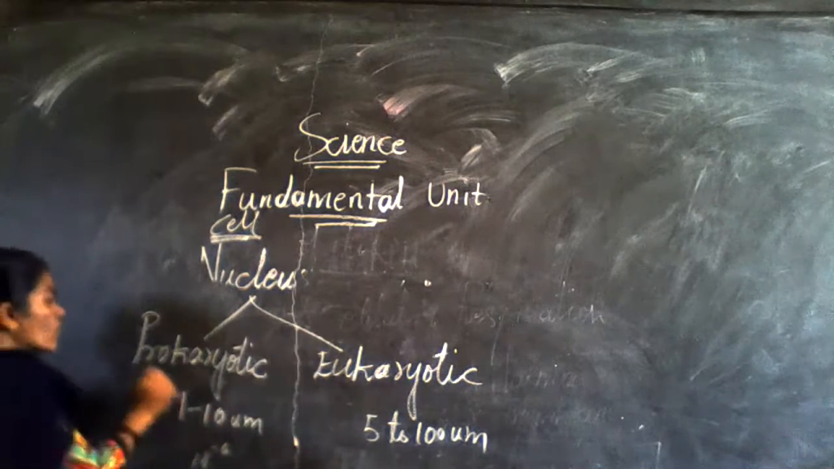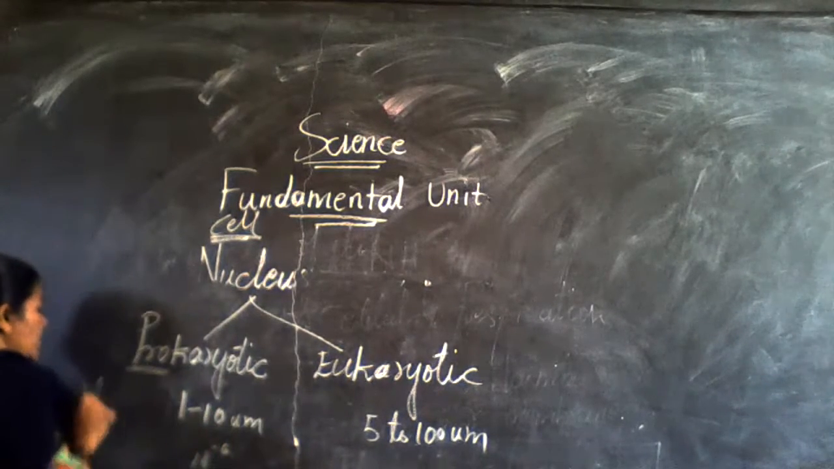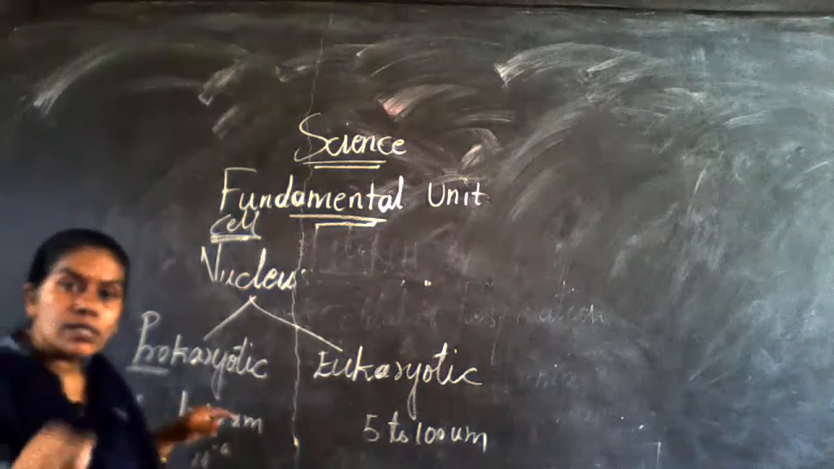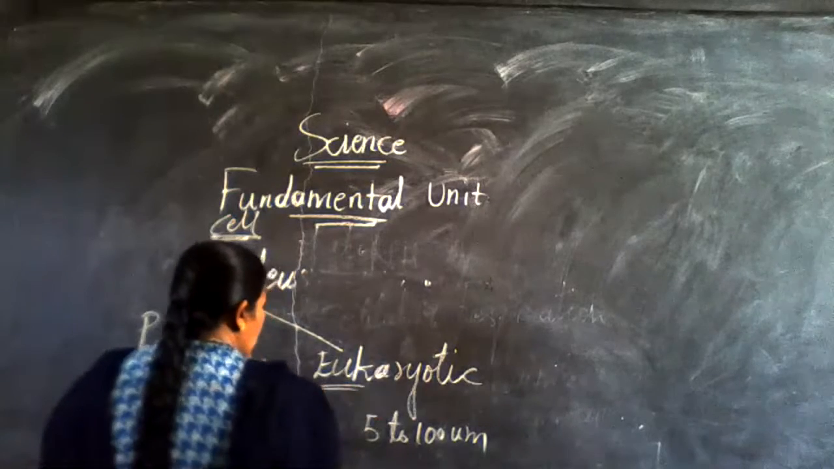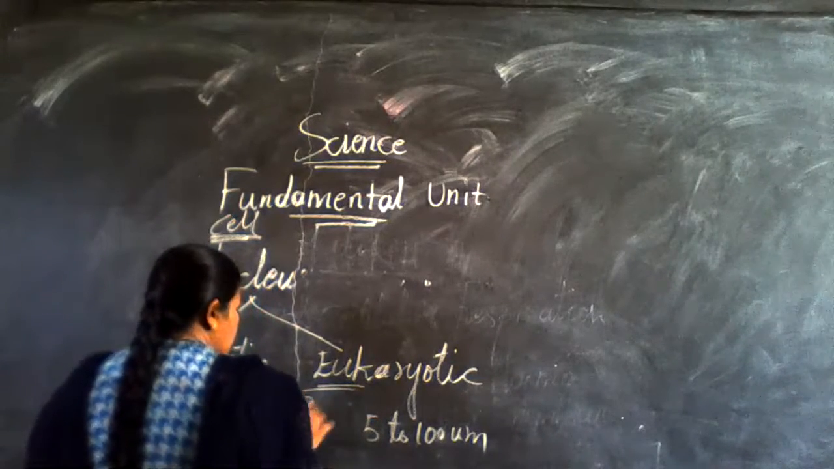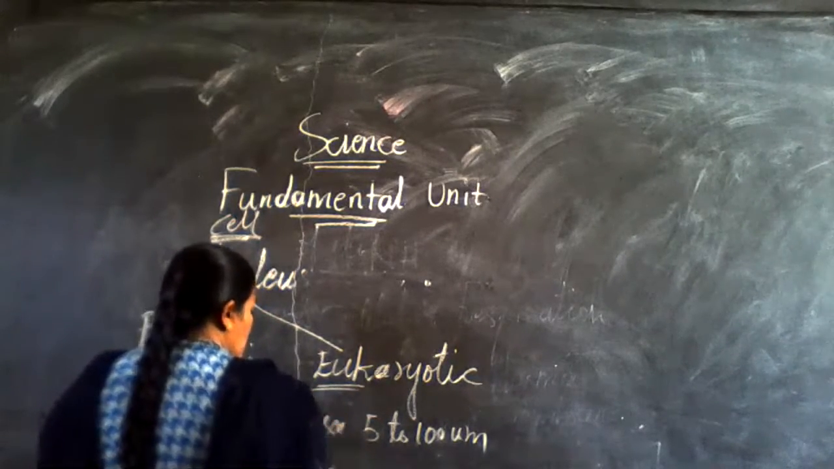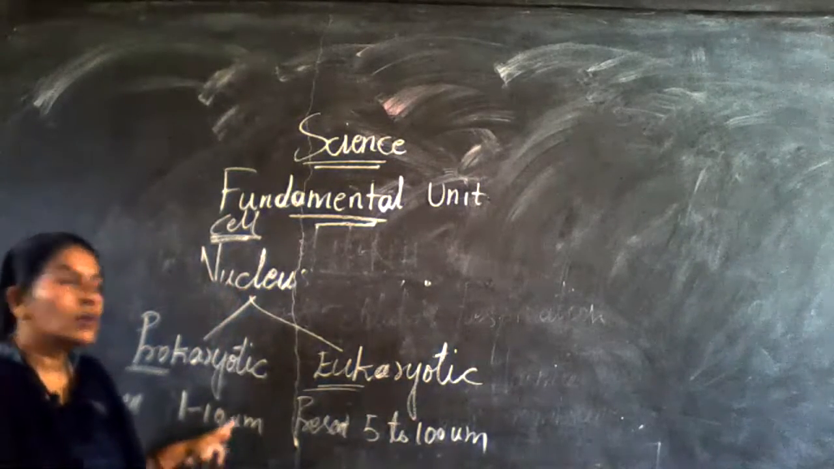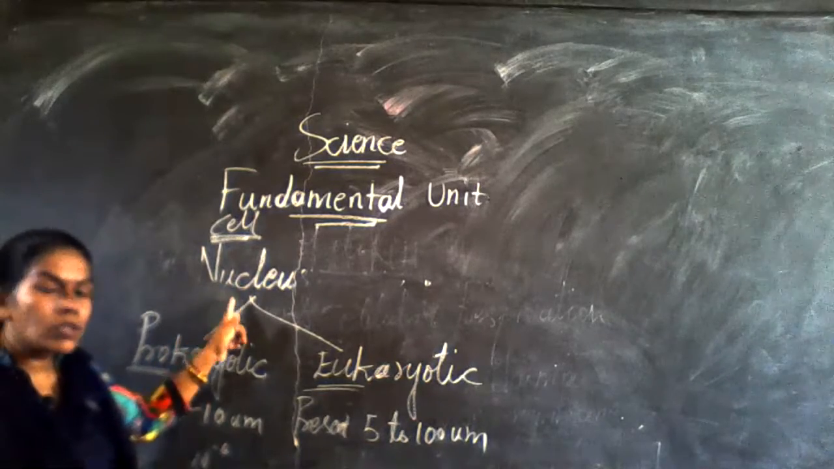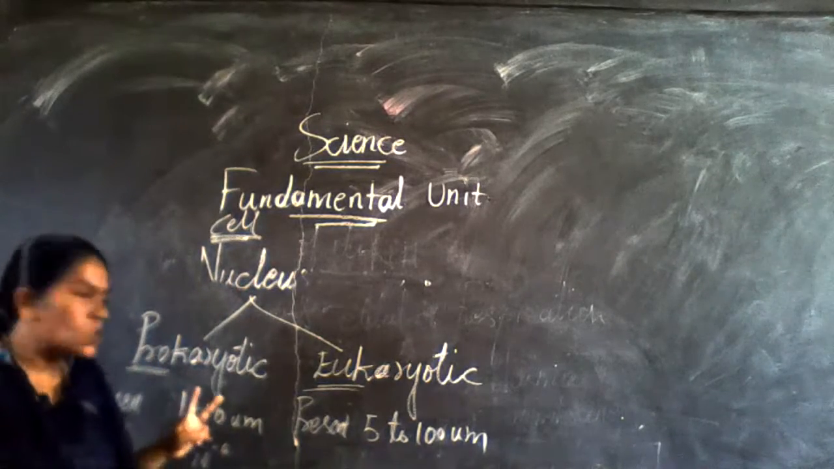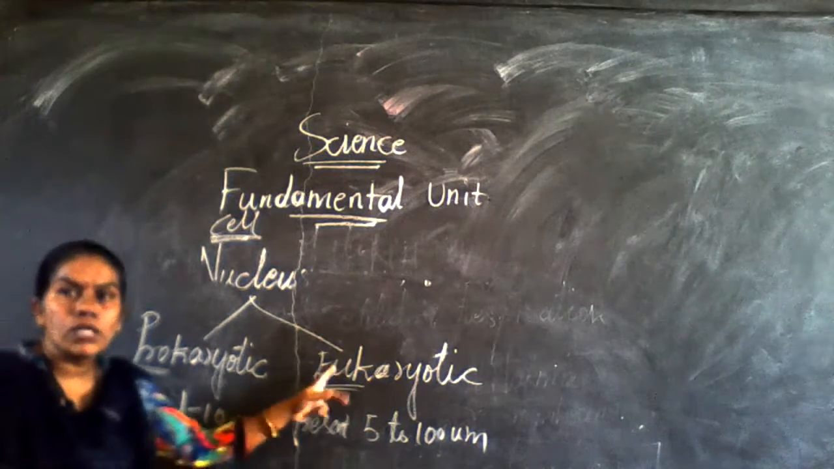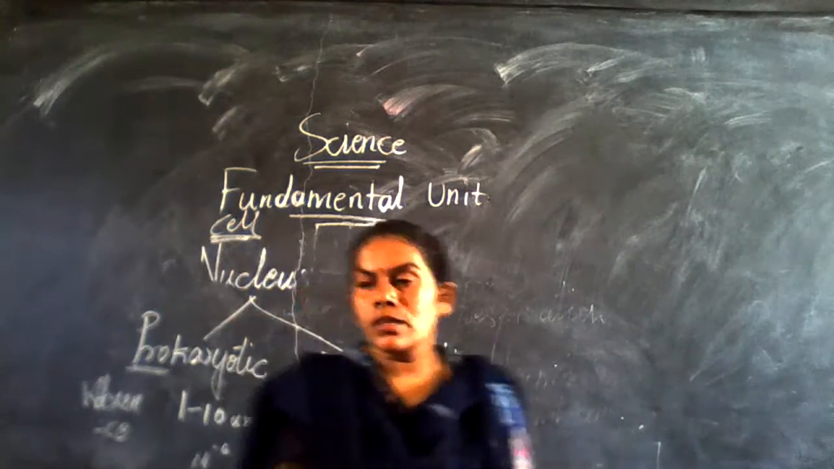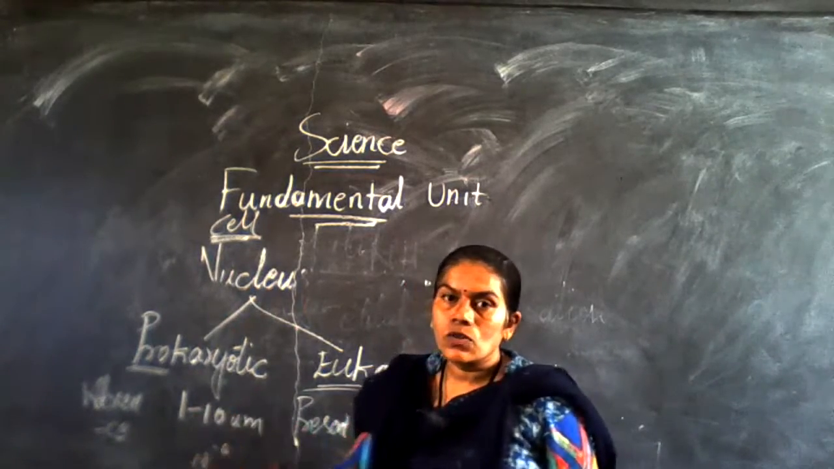Here, in the word prokaryotic, pro means absence, A-B-S-E-N-C-E. U means it is there. What is that? Nucleus presence. This also you have to learn. Depending upon the nucleus, we are going to discuss two things: one is prokaryotic and another one is eukaryotic. What do you mean by prokaryotic? Prokaryotic is nothing but the absence of the nucleus.